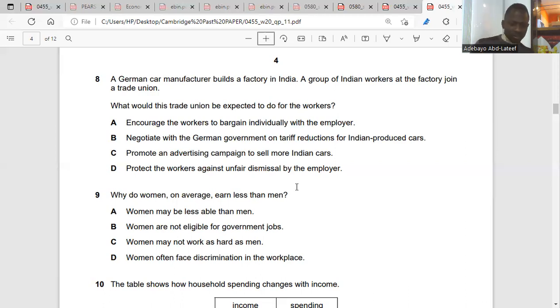So I just told you now that the trade union is there to protect the interests of workers. Yes or no? To protect the interest of workers. D, to protect the interest of workers. Here they will protect the workers against unfair dismissal by the employer. Is that not an interest? The trade union is formed by workers to protect their jobs.